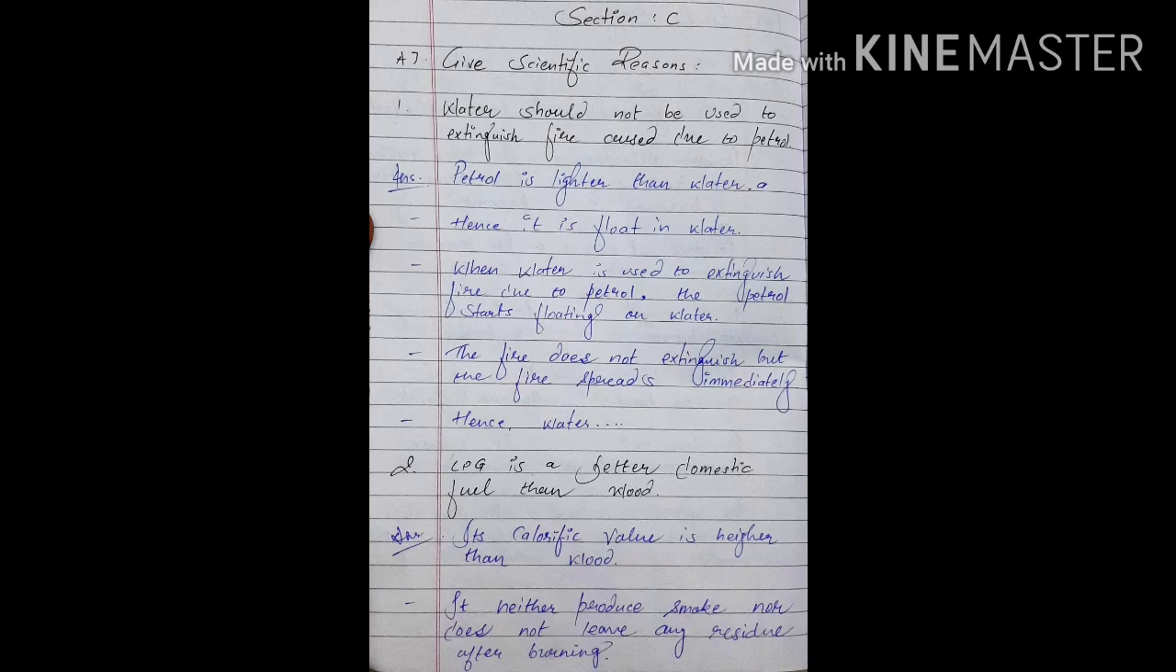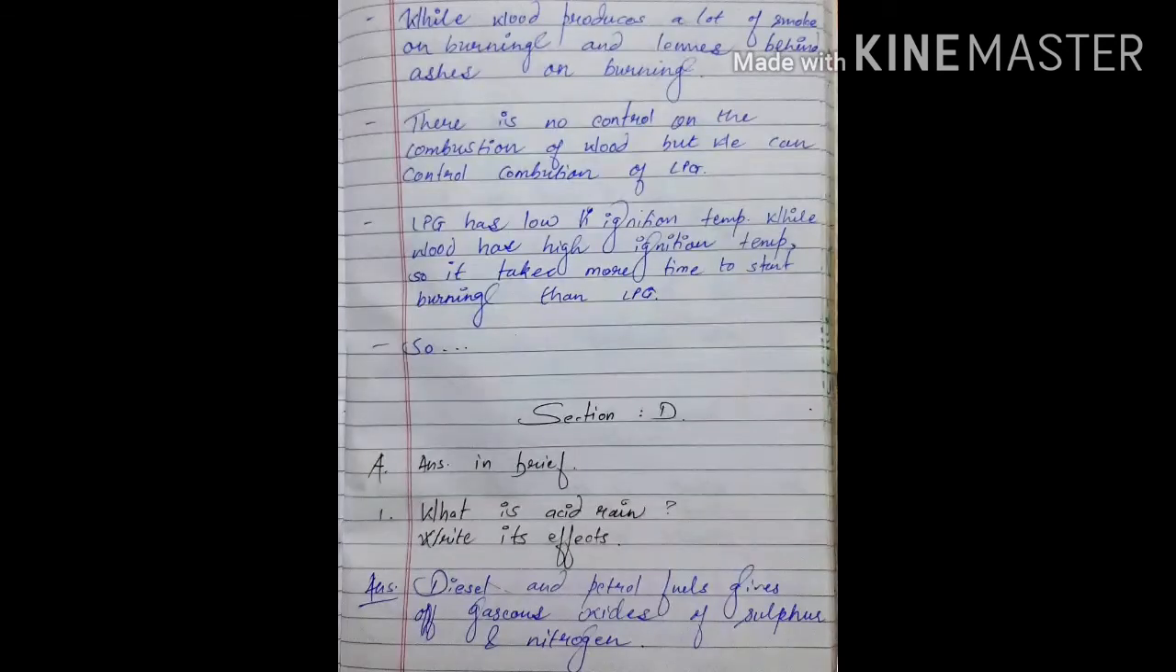Second one is, LPG is a better domestic fuel than wood, and the answer is, its calorific value is higher than wood. It neither produces smoke nor leaves any residue after burning, while wood produces a lot of smoke on burning and leaves behind ashes. There is no control on the combustion of wood, but we can control combustion of LPG. LPG has low ignition temperature while wood has high ignition temperature, so it takes more time to start burning than LPG. So LPG is a better domestic fuel than wood.